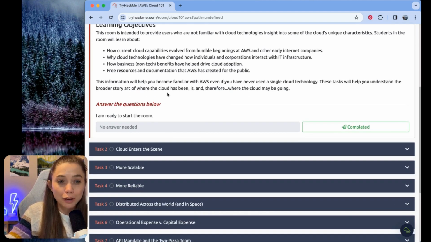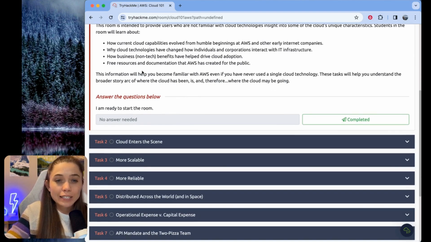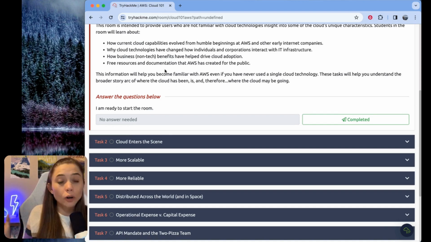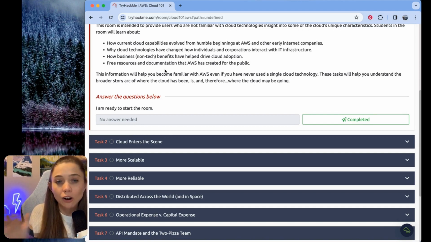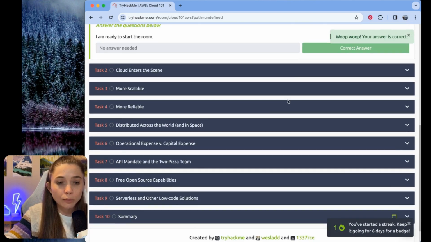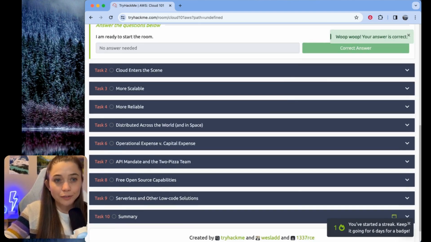This reminds me of my onboarding when I worked there. So this is going to help us get familiar with AWS, even if you haven't used it before. This is your introduction, and we're going to understand the story, the narrative, the origin story of how cloud got to where it is. So we can just say, Completed. We read the learning objectives, no answer here, and we're ready to move to task 2.